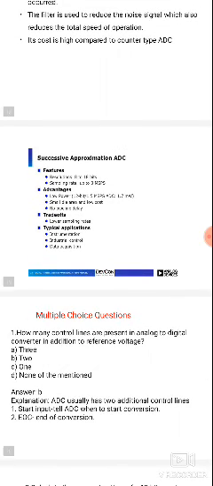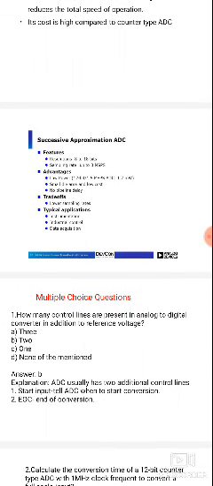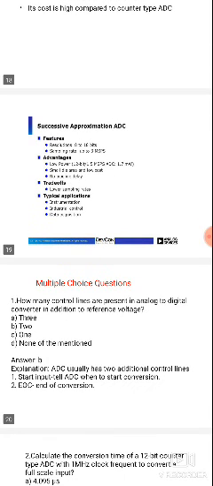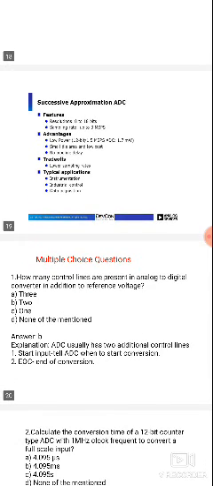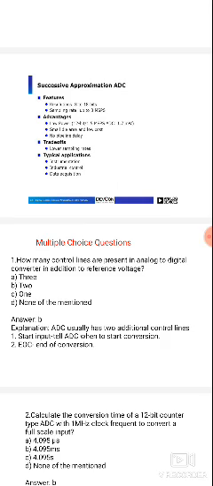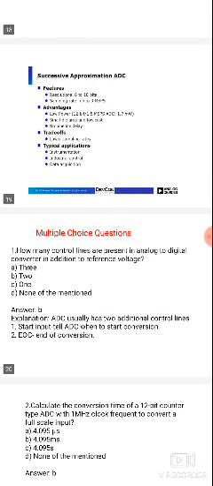Next, the successive approximation features are: the resolution is the reciprocal of the number of bits. The resolution is 8 to 18 bits. The sampling rate is in the mega-samples range. Next, the advantage is that it requires low power. To have a 12-bit conversion, it requires 1.5 microseconds. Next, it requires 1.7 milliwatts of power for analog to digital conversion.